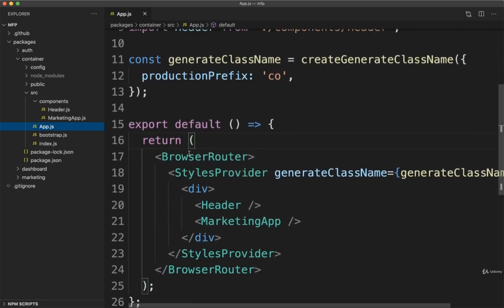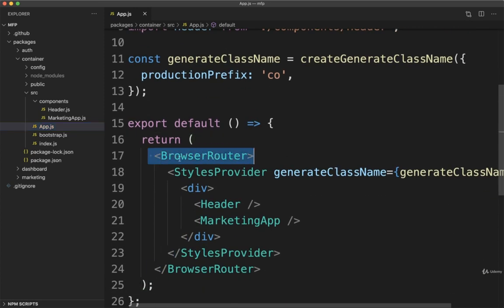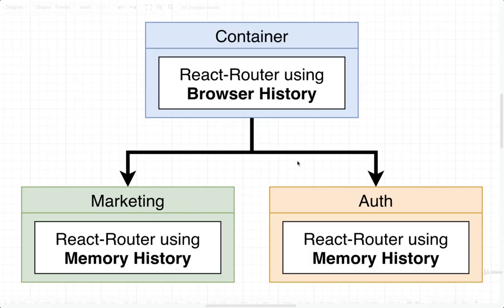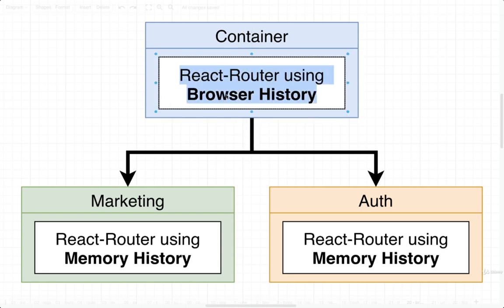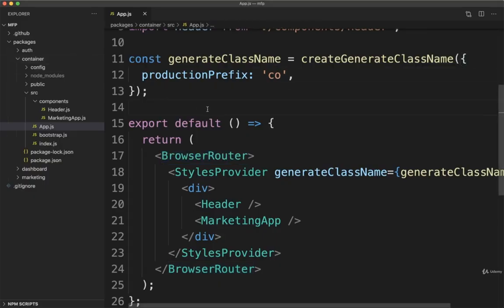Inside of here, if we scroll down to our React component, you'll notice that there's a tag inside of here called browser router. This is a React component that is provided to us by React Router DOM. It creates a router object, and behind the scenes, it also creates a browser history object for us as well. So whenever you see browser router, that essentially means that we have this situation right here. We are making use of React Router, and internally it is creating a copy of browser history for us. So that means that our container is already set up as we want. So we don't need to make any changes right now to our container.